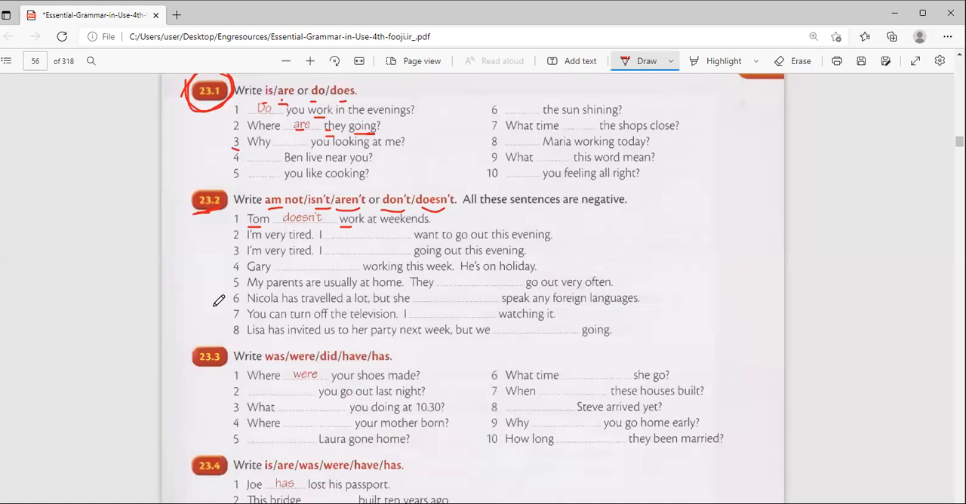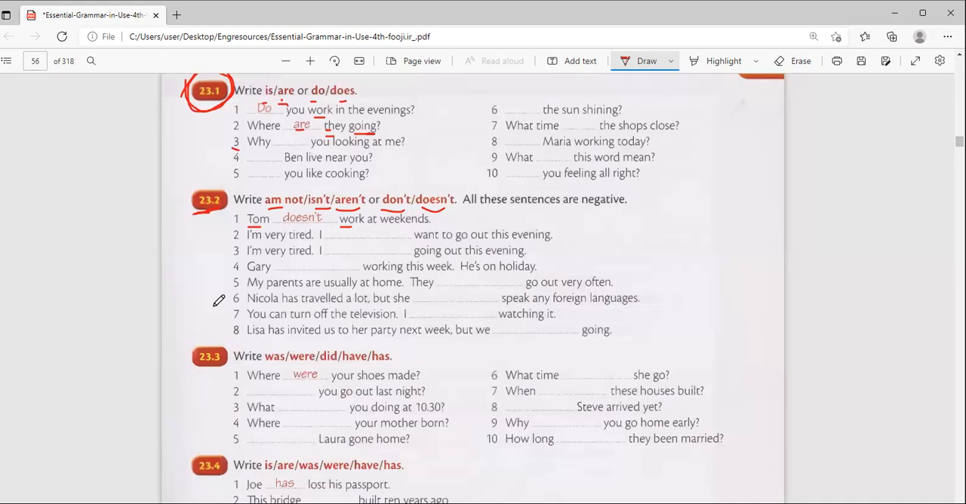Lisa has invited us to her party next week, but we aren't going. To a party. Remember, pronunciation, Y is always E. So party, party.